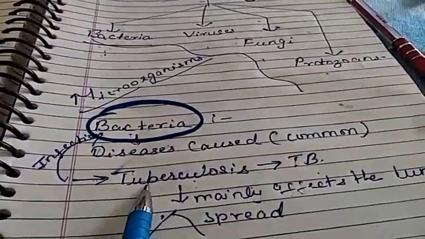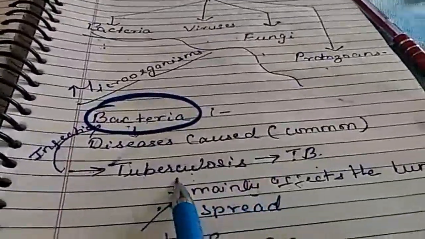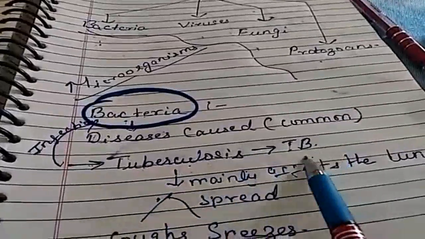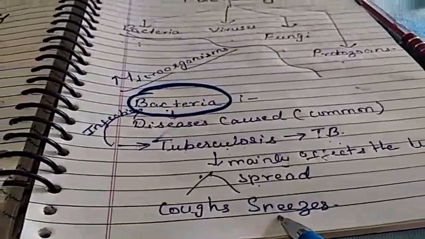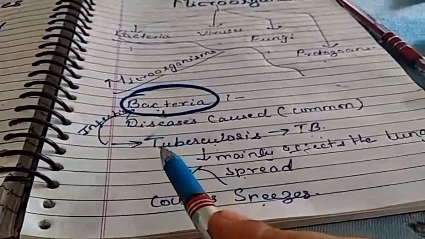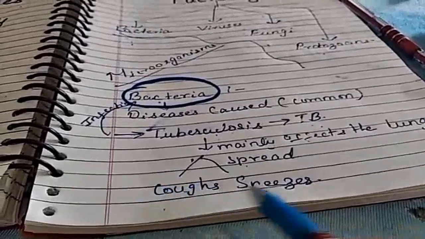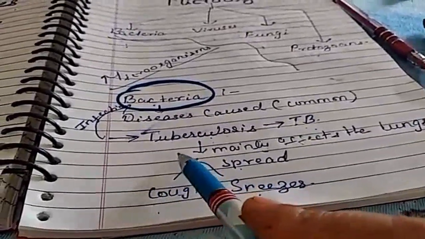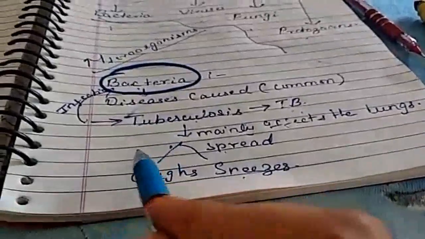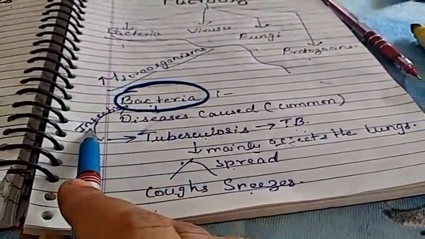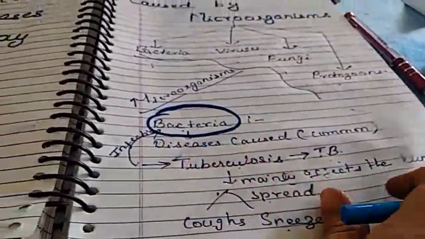One of the bacterial diseases is tuberculosis, short form TB. It mainly affects the lungs and can be spread through coughs or sneezes. If a person affected by tuberculosis coughs or sneezes anywhere, it gets transmitted to a healthy person also. Tuberculosis is an infectious bacterial disease.